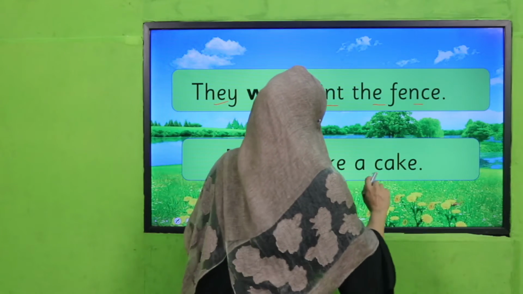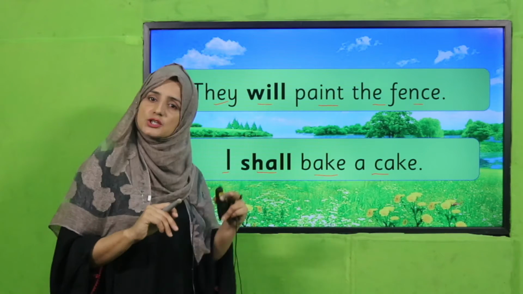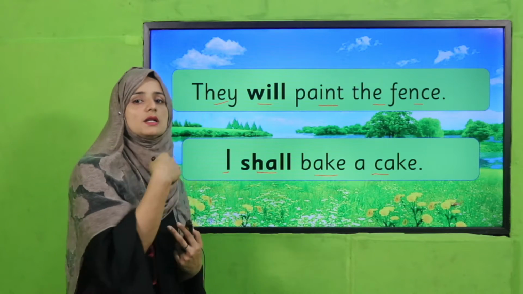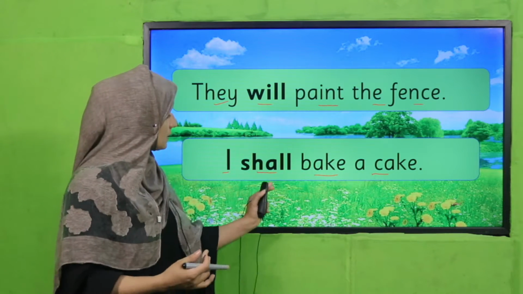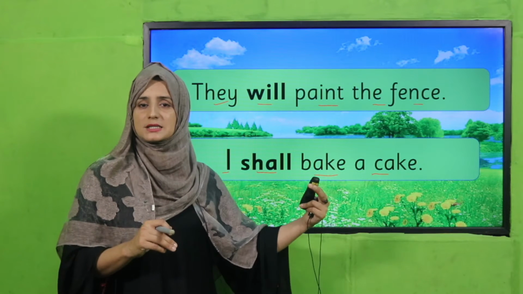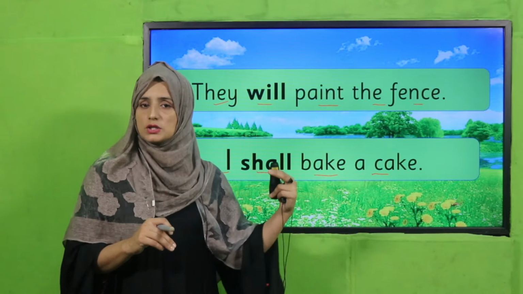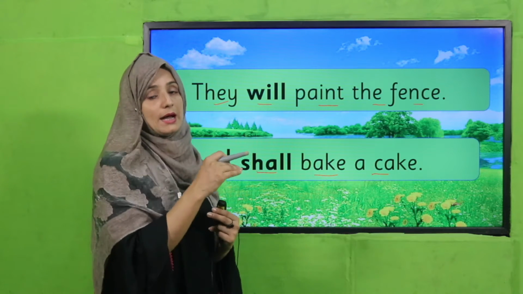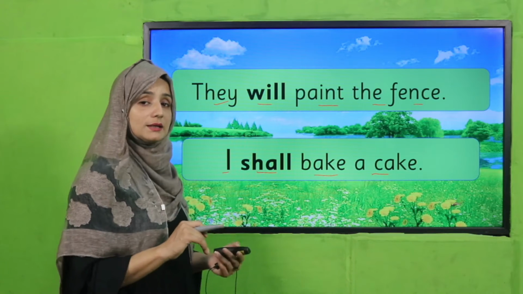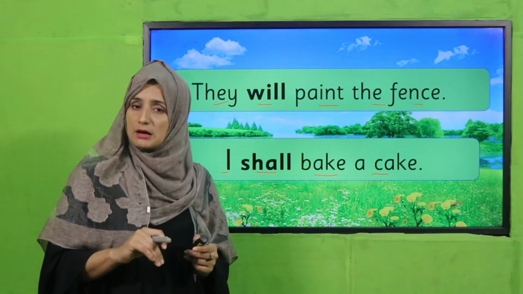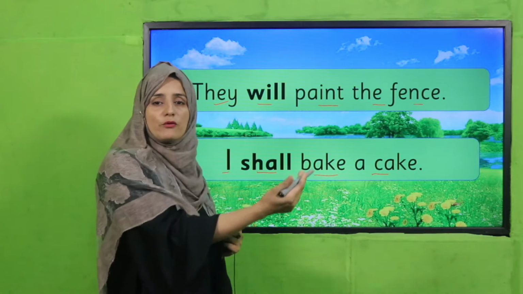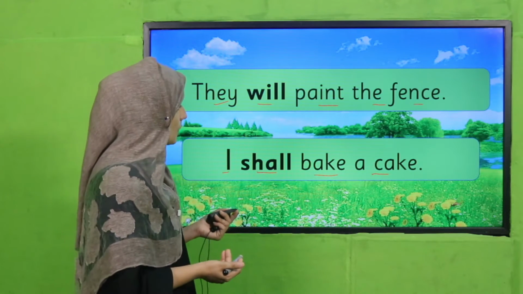I shall bake a cake. Okay, I shall bake a cake. So it means it's my planning, what I will do next. The time is not specified, it can be after 2 hours, 3 hours, after 1 day, so it can be. But I shall bake a cake. Okay, have you got that? This is how we can express our action in simple future tense that we will perform later on.